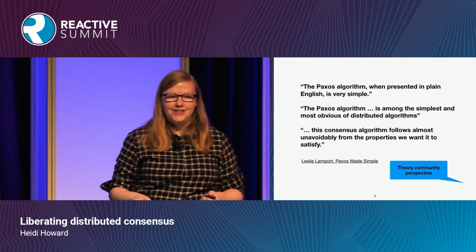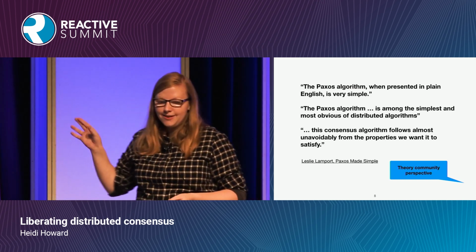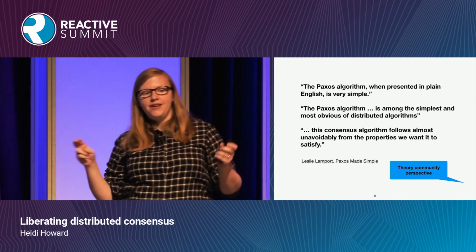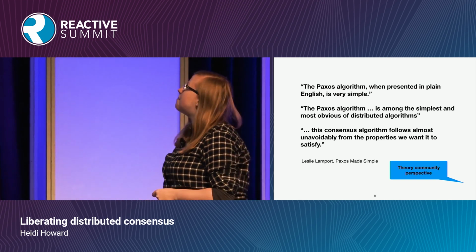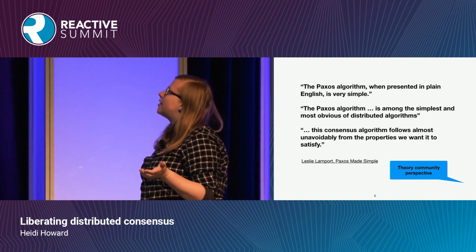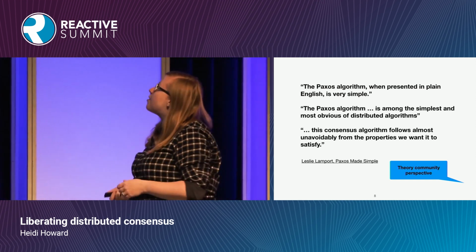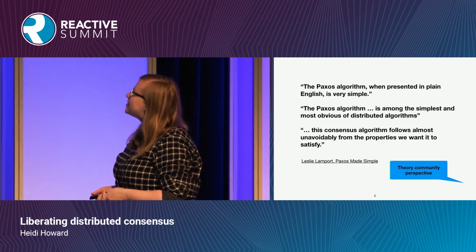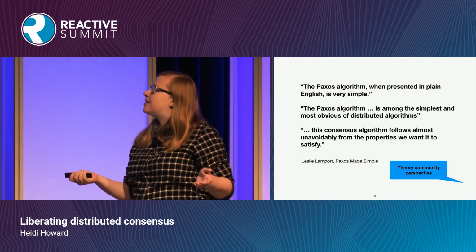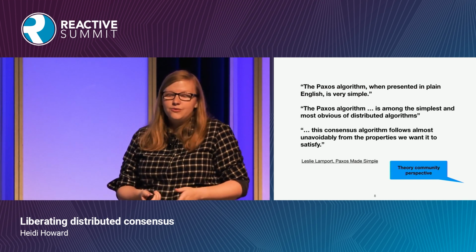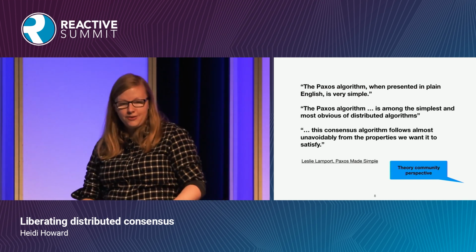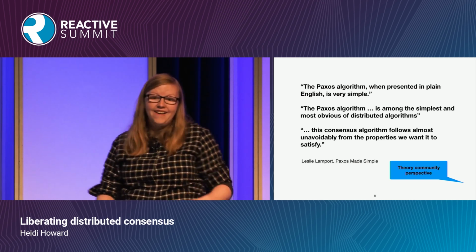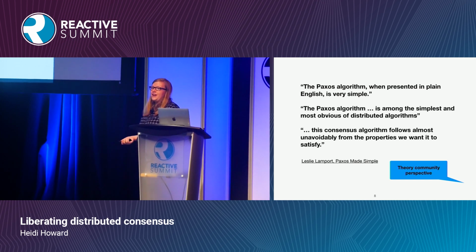So I absolutely love this set of quotes. This first set of quotes is by Leslie Lamport, and I would summarize this as being the theory community's perspective on Paxos. The Paxos algorithm, when presented in plain English, is very simple. The Paxos algorithm is among the simplest and most obvious of algorithms. In fact, this consensus algorithm follows almost unavoidably from the properties we want to satisfy. You couldn't help but derive Paxos when you're looking at distributed consensus algorithms. It's like tripping up over it. It's just there, and you couldn't even avoid it if you tried.